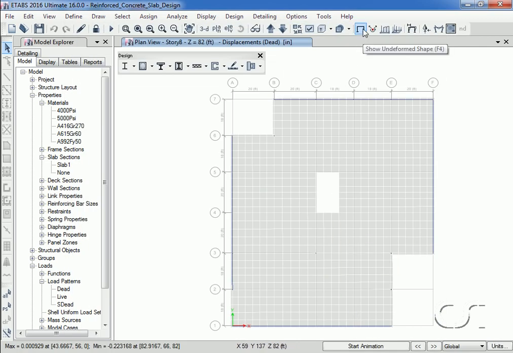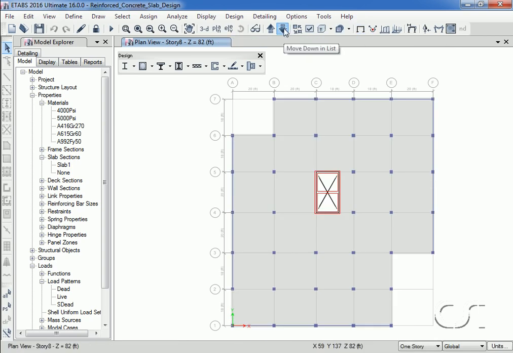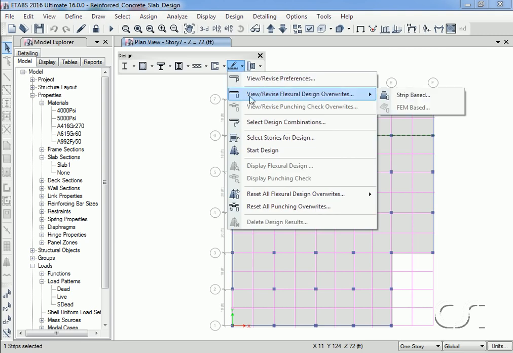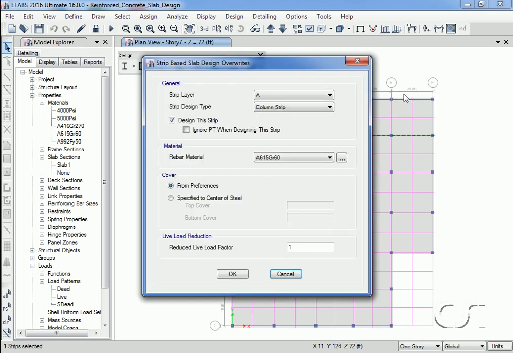Switching to the undeformed shape and moving to floor 7, if we select a design strip, and then go to the Design Overwrites command, we can see the particulars for this selected strip.